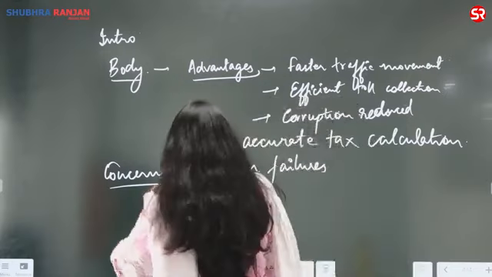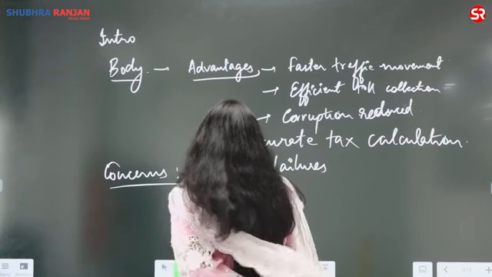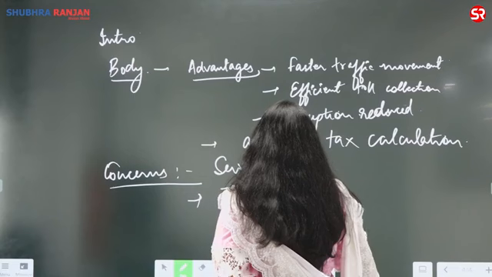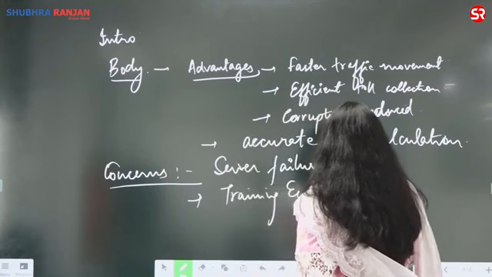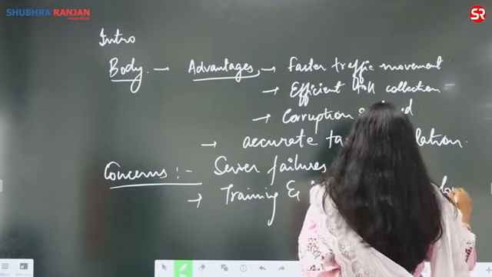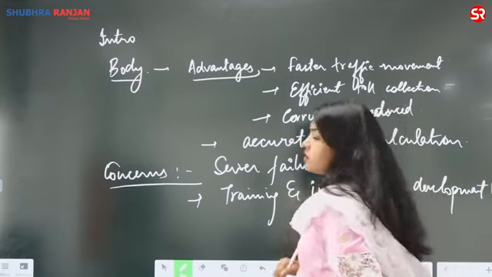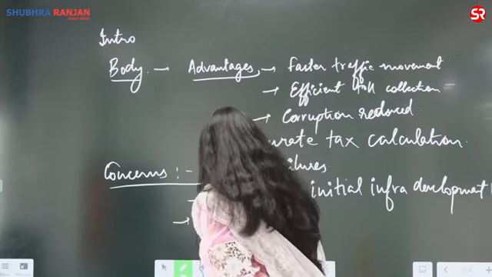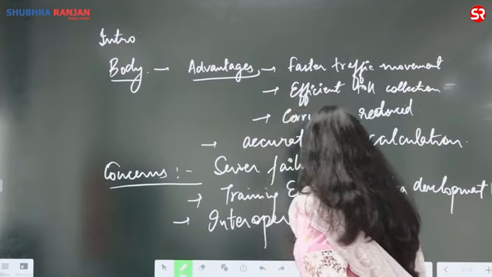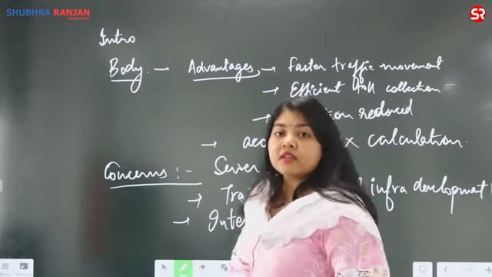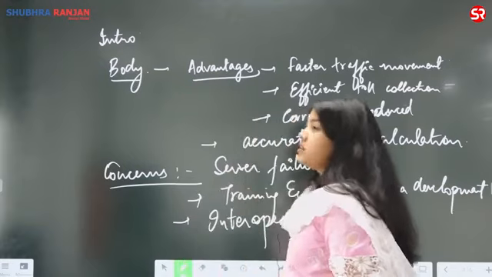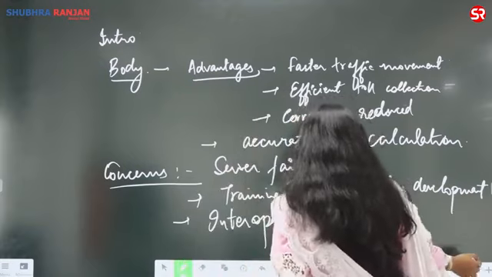The concerns are also that the training and the initial infrastructure development, भाई आपको लोगों की ट्रेनिंग करनी पड़ेगी and initial infrastructure development. Next is interoperability among various systems. It is not just one system, it is banking system along with the toll collection, the National Highway Authority, etc. So there are a lot of concerns around it.